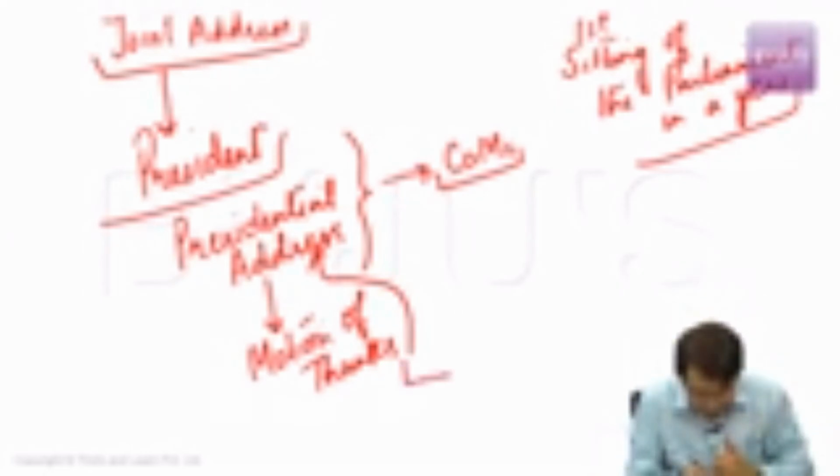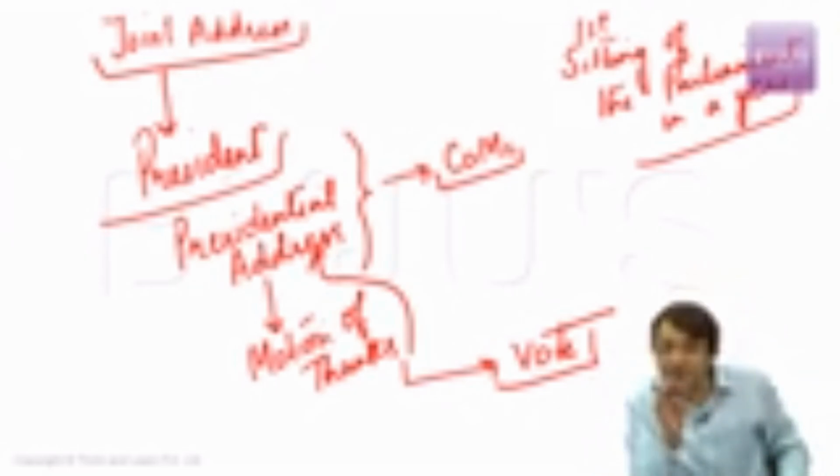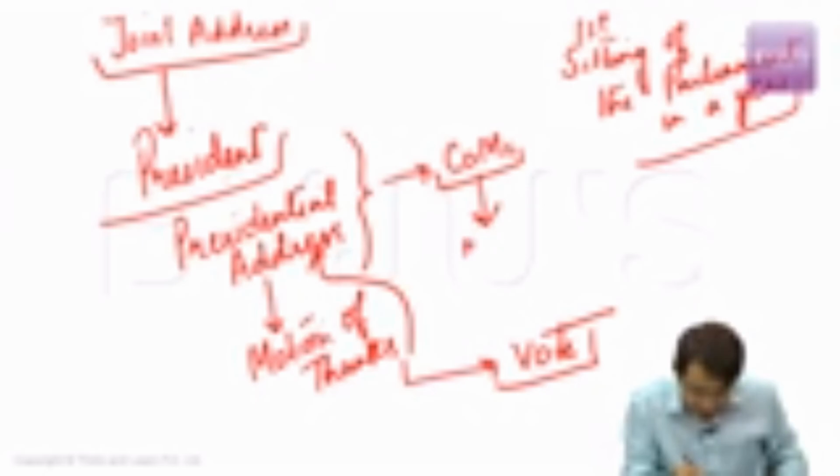After this motion of thanks is over, there is a vote. That means on this presidential address, voting takes place. If this vote is passed by simple majority, the presidential address is passed. If this vote is not passed by simple majority, then what does that mean? The Council of Ministers shall have to resign.